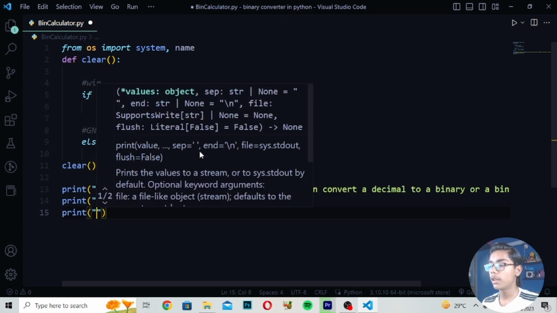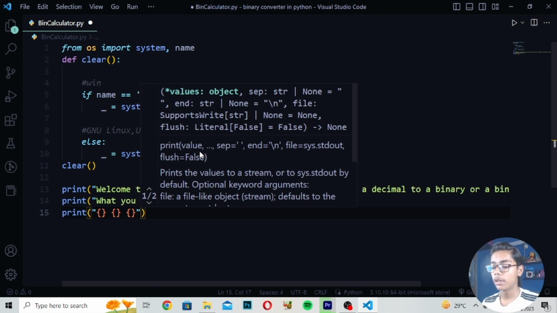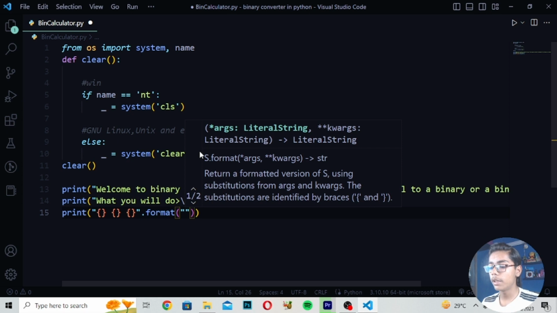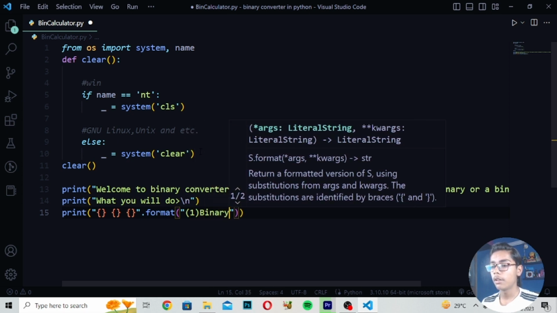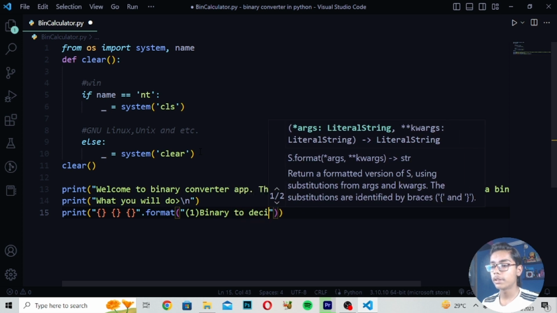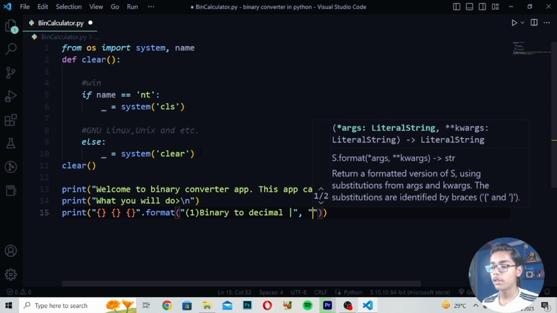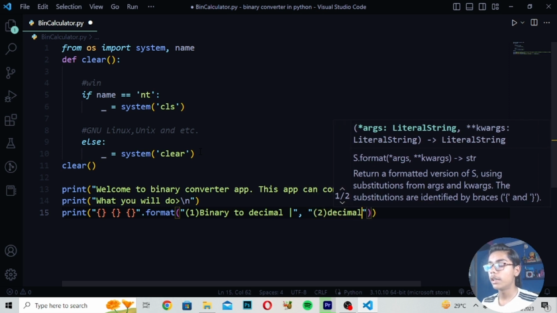After writing print, I will make curly brackets three times here, then write dot format. After dot format I will write 1, then binary, and in binary I will write 2 decimal, then a slash, then 2 decimal, and then 2 binary.